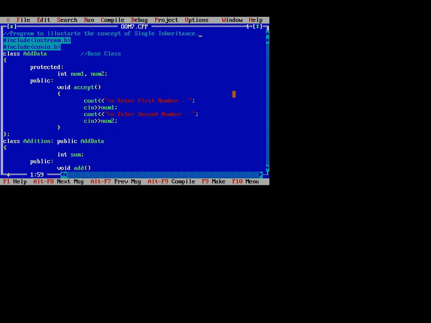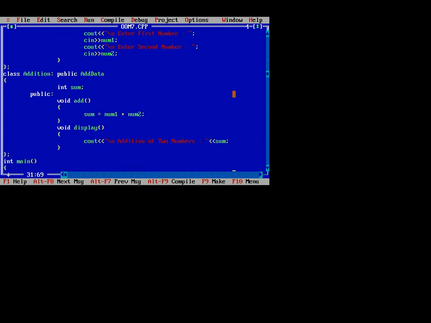In the accept method we have to enter the numbers which are received from the user. Whichever numbers we receive, we have to store in those particular variables. That means the first number is stored in num1 and the second one is stored in num2. So this is the first class, that is the base class, we have defined add data.